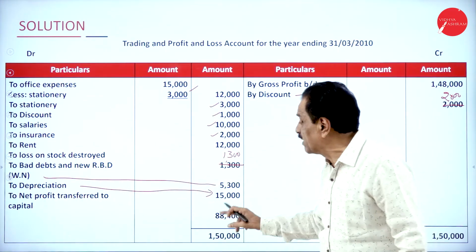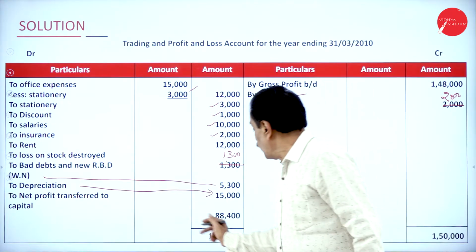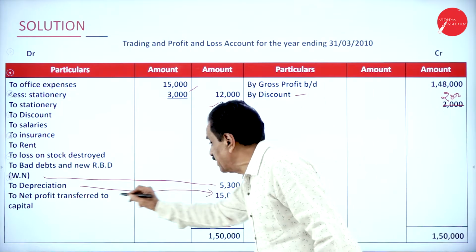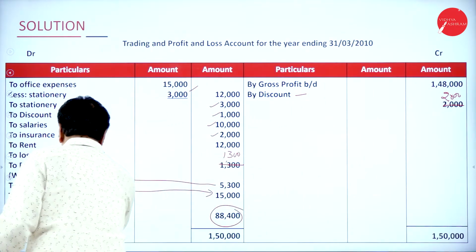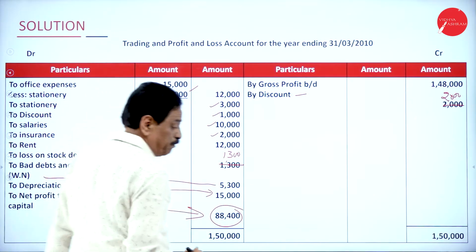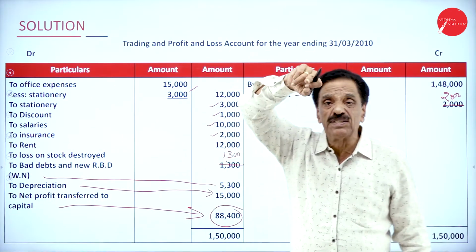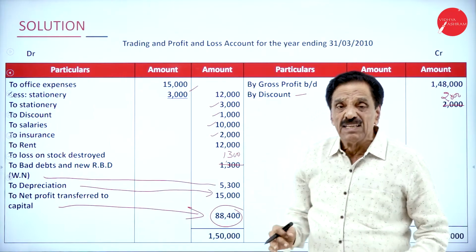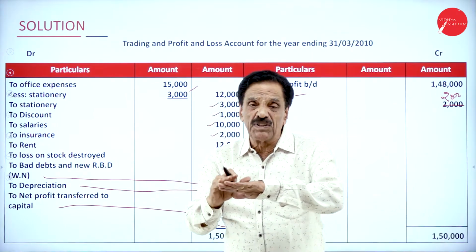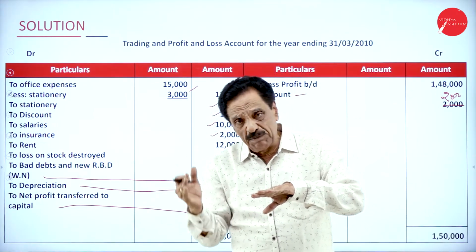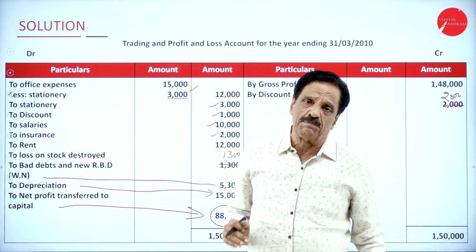This will directly come to the P&L account, debit side. Then whatever the difference comes is the net profit. This is your net profit. It goes directly to the balance sheet. For capital, that should be added. If there is a net loss, that should be deducted from capital. If there is a profit, that should be added to capital.